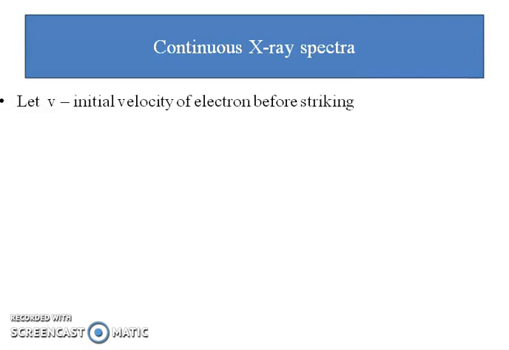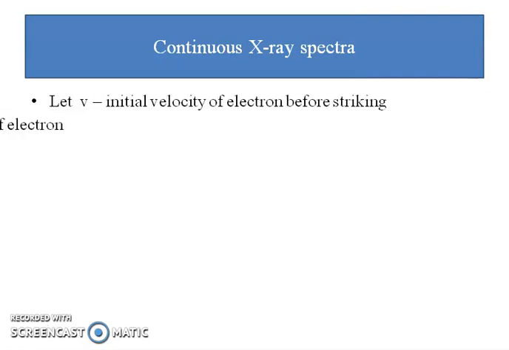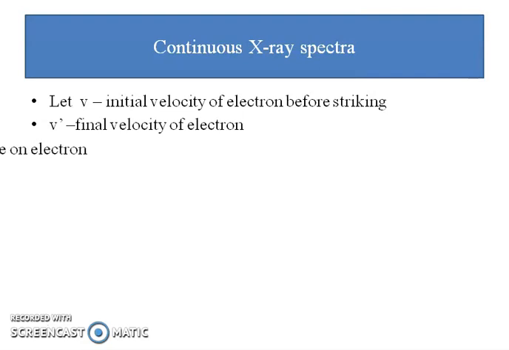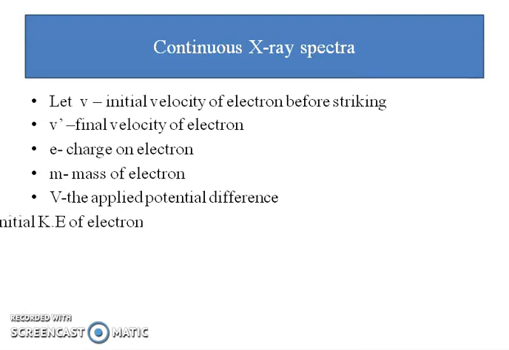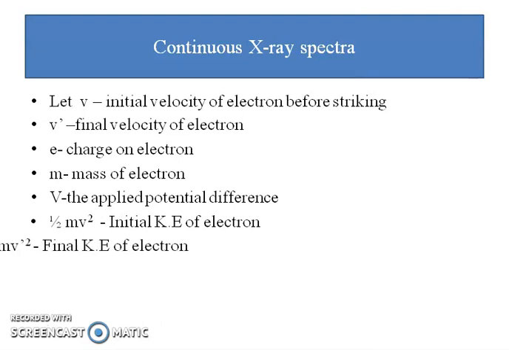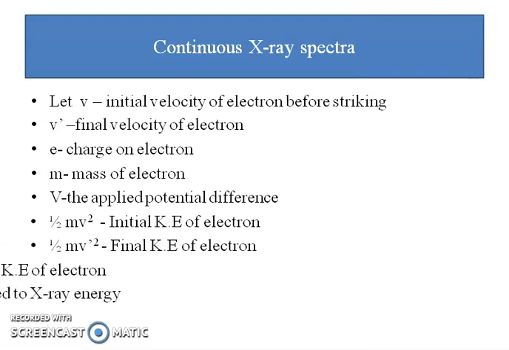Let small v be the initial velocity of the electron before it strikes the nucleus, v dash the final velocity of the electron, e the charge on the electron, m the mass of the electron, and capital V the potential difference applied to accelerate the electron. Half mv square is the initial kinetic energy of the electron and half mv dash square is the final kinetic energy of the electron.